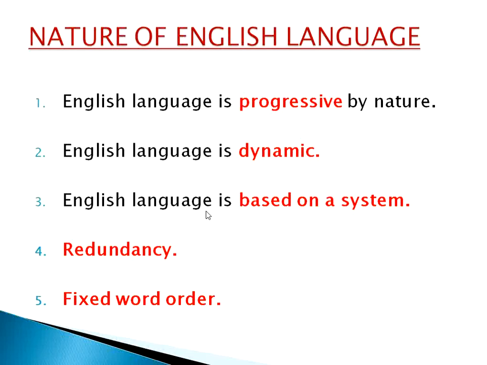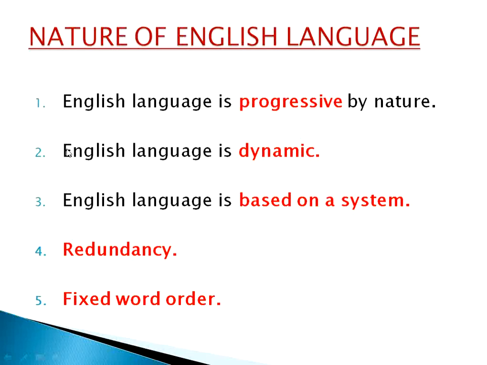There are several natures of English language, and we are going to discuss all these things one by one. Number one: English language is progressive by nature. That means English has its history. As a language, English has its past, its present, and its future. So in a sense, we can say English nowadays is an outcome of an evolution. It has evolved. From that point of view, we can say English language is progressive by nature. So this is all about the first nature of English language.